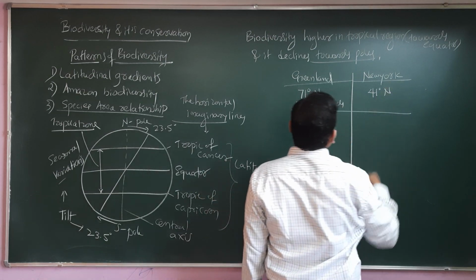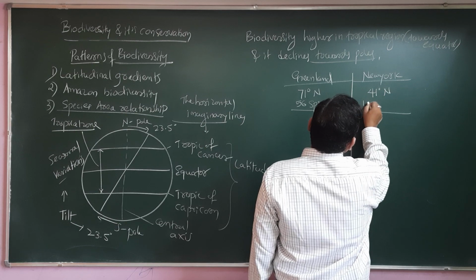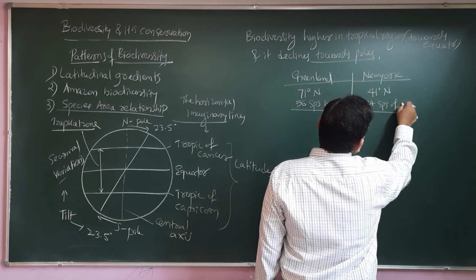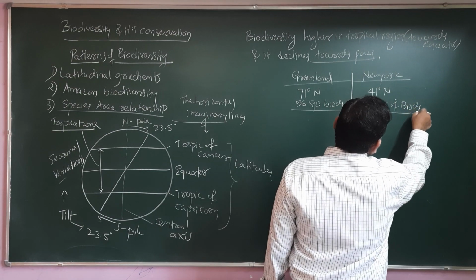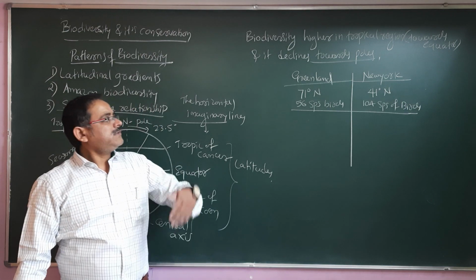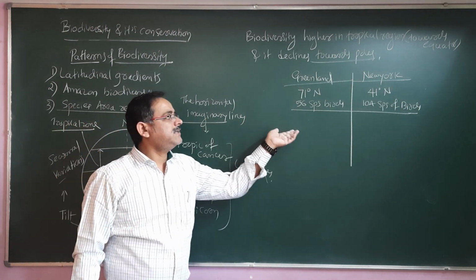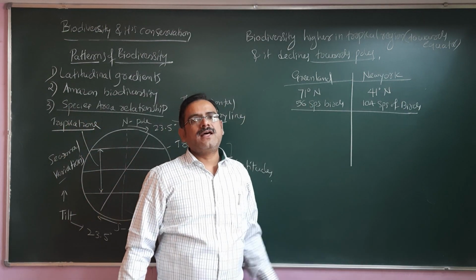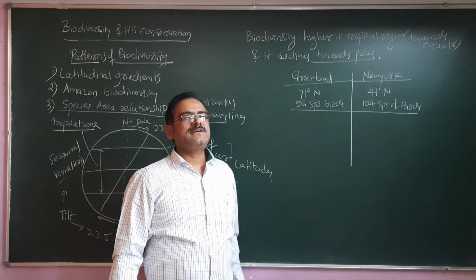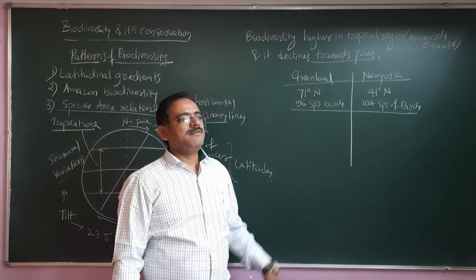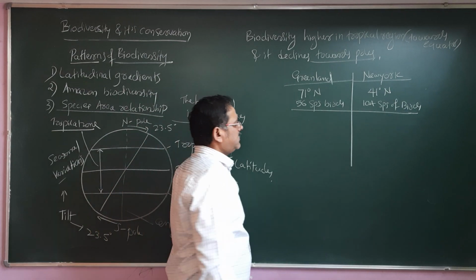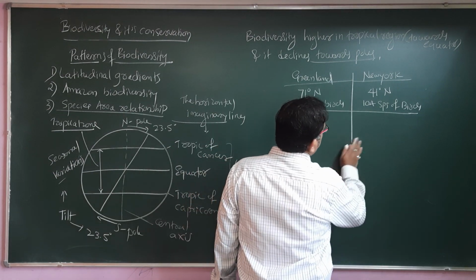As such, in New York we can find around 104 species of birds. So this is what we can say: the farther you are from the polar region, the more the species increase. Towards the polar region, the number of bird species, or the number of living organisms, decreases. Again, one more simple example.